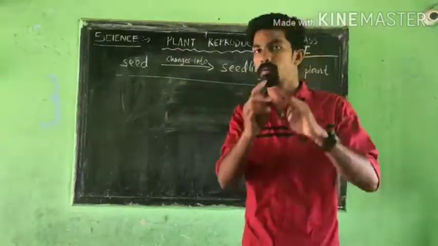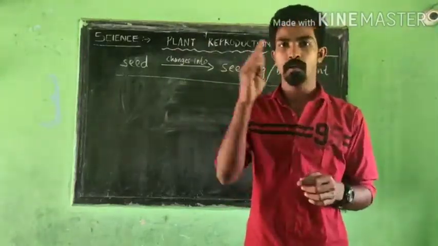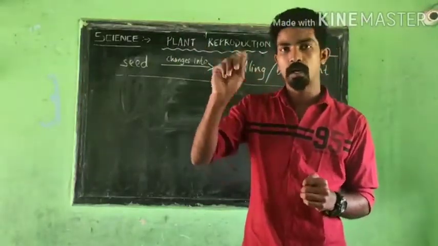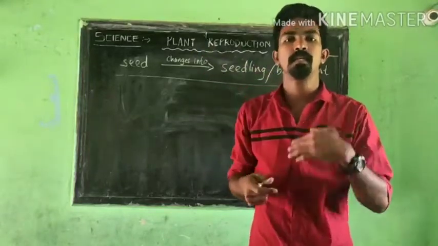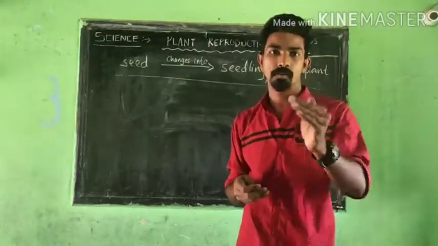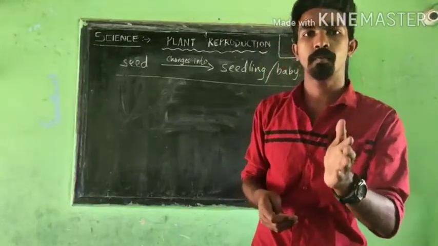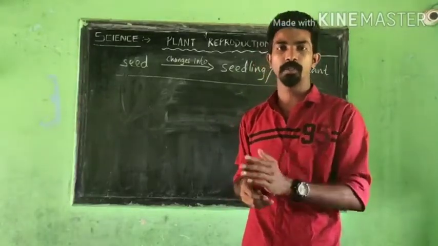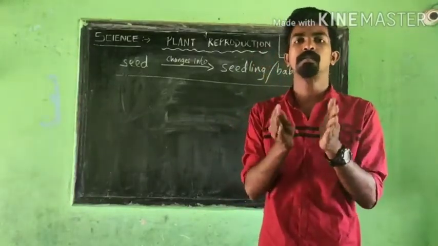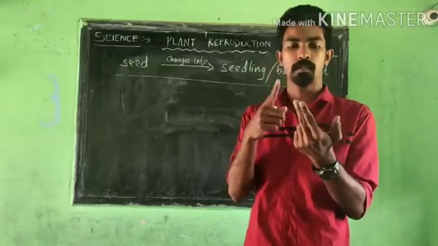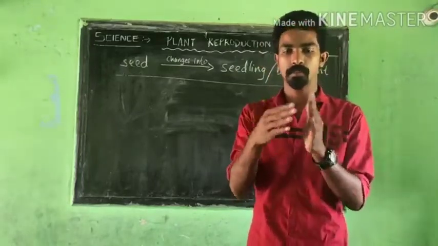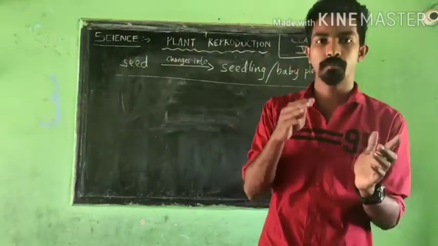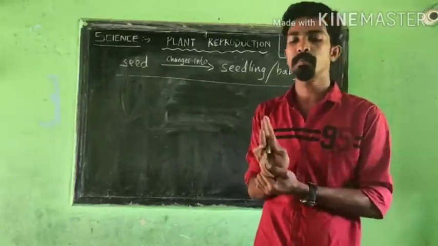Make a small table. On the left side write bowl number 1, and on the right side write the conditions, and in which bowl the seed has produced a seedling. Now you can understand what favorable conditions are needed for a seed to become a baby plant. After doing this activity, you can understand that a seed needs air, water, sunlight. Warmth also; sunlight comes under warmth. So these 3 things: air, water, and warmth are needed for a seed to become a baby plant.